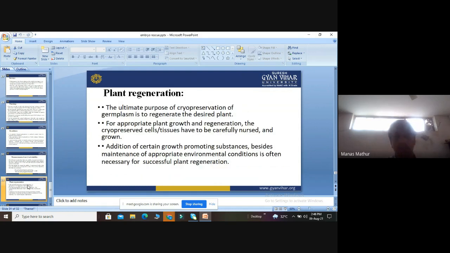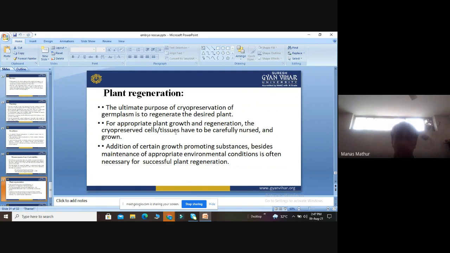Then finally we come to the step of plant regeneration. The ultimate purpose of cryopreservation is to regenerate the germplasm of the desired plant. So for appropriate plant growth and regeneration, the cryopreserved cells or tissues have to be carefully isolated and grown, carefully nursed.